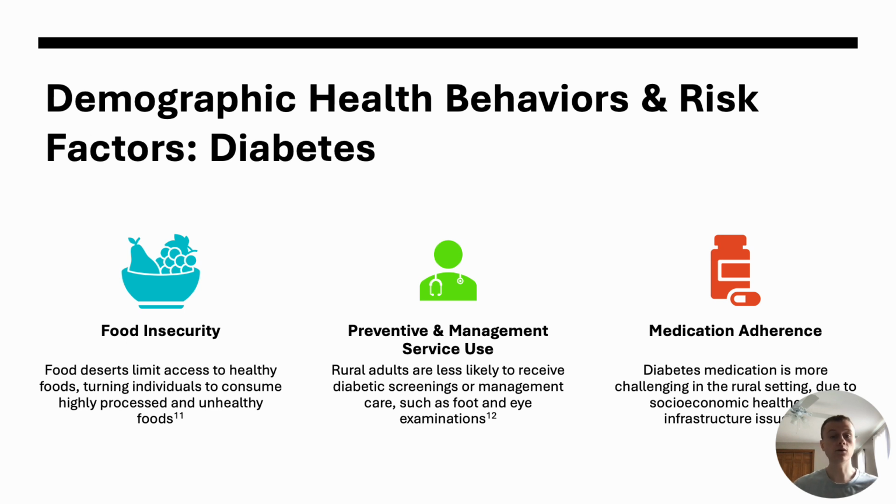Research has also seen correlations between rural adults and limited utilization of health services, where this population is less likely to receive diabetic screenings or management care. In addition to this management care, diabetes medication adherence is more challenging in the rural setting due to factors such as healthcare infrastructure issues.